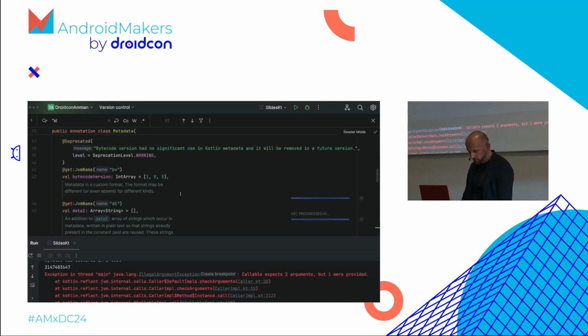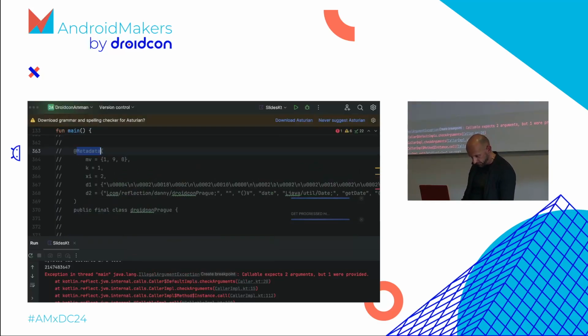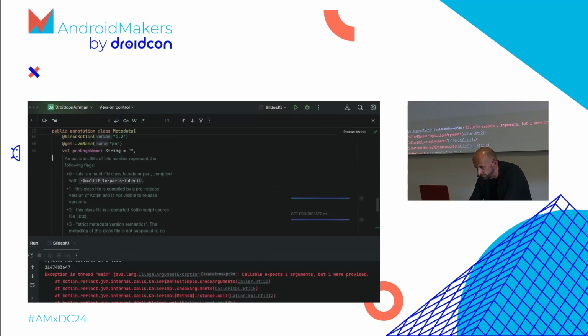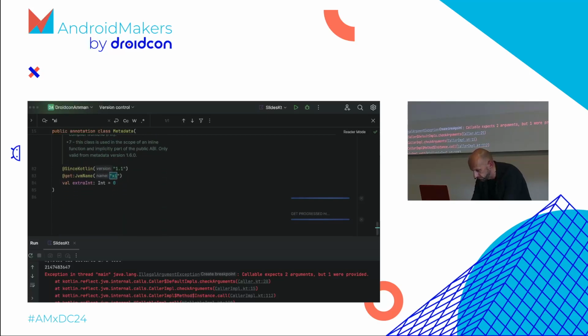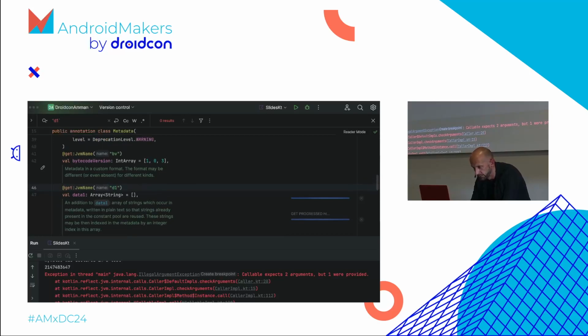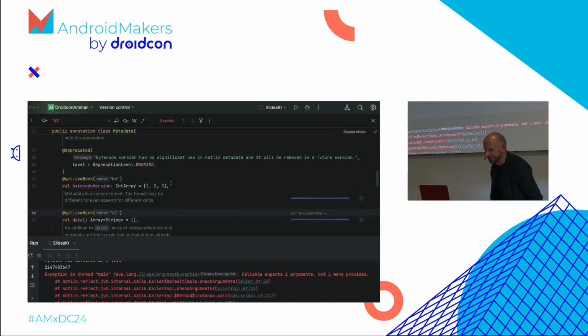Very interesting. But we're interested in these weird data arrays, right? So what are these, D1 and D2? We find them here somewhere. Let me just search here. D1: metadata in a custom format. The format might be different, or even not there. Great, you're not a big help here.